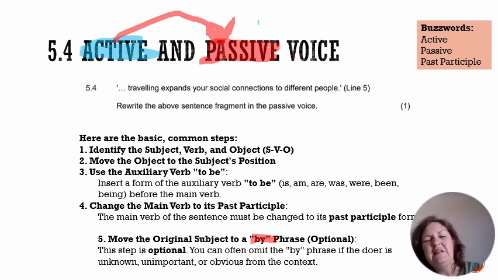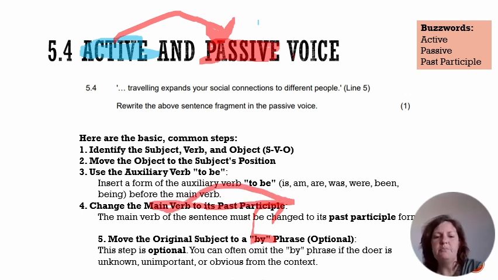Of course, this is English and there are always exceptions, and sometimes you don't have to put in by, for example, if it's by us, because then it's obvious who is taking on the action. But I don't want to look at that much complication today. Let's just look at this basic of swapping subject and object and then changing our verb, okay? Because after we've used the auxiliary verb, we have to change the main verb to its past participle. Sorry for scribbling all over the place here. I'm still getting the hang of this. We move the main verb to its past participle.